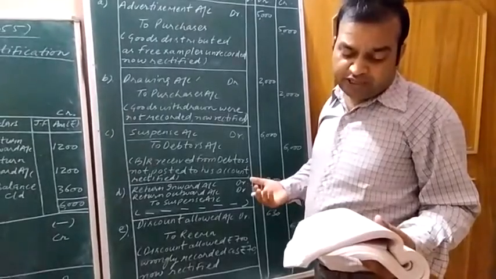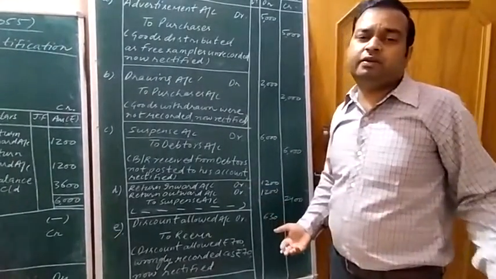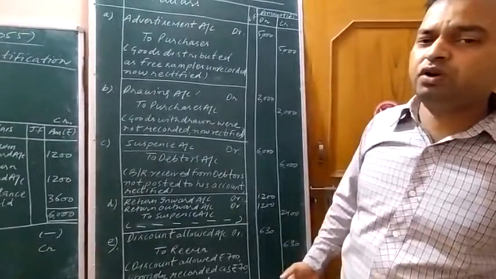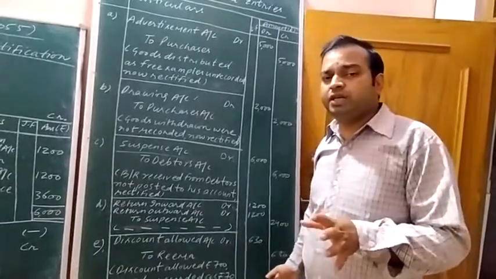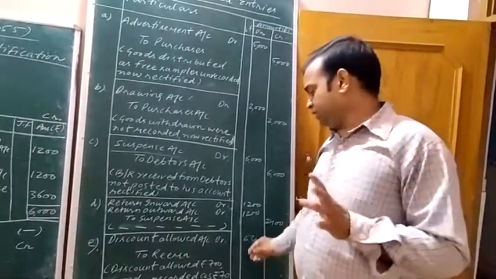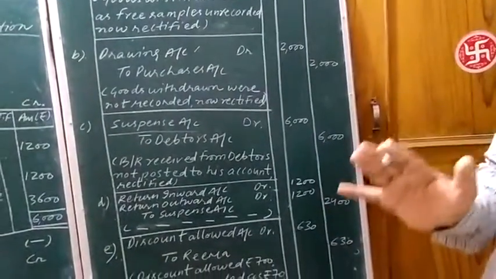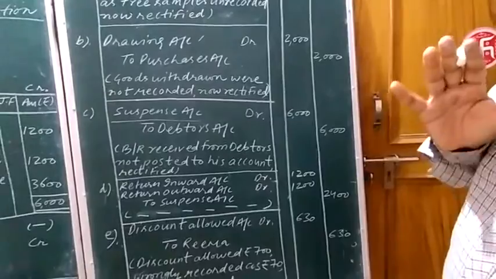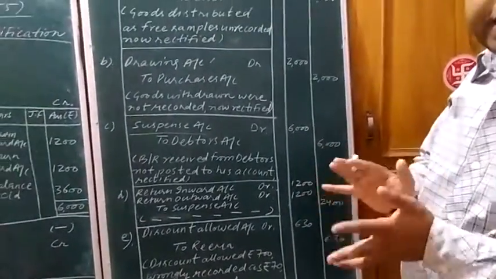On receiving cash from her, it was recorded in the books as rupees 70. Means instead of 700 rupees, what was written? 70 rupees. Means undercasting was there. 700 minus 70, 630 rupees was undercasted. Okay. In case of undercasting, what we need to do? We need to pass the original journal entry according to the transaction.